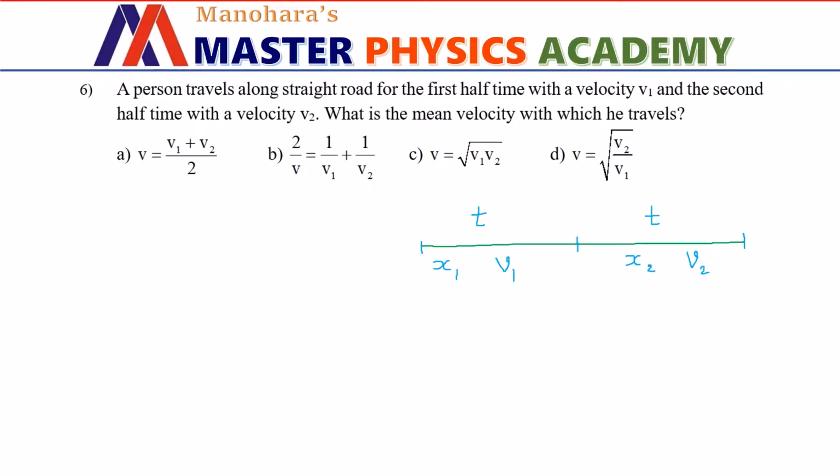We all know that the average speed is defined as the ratio of total displacement covered by total time taken.